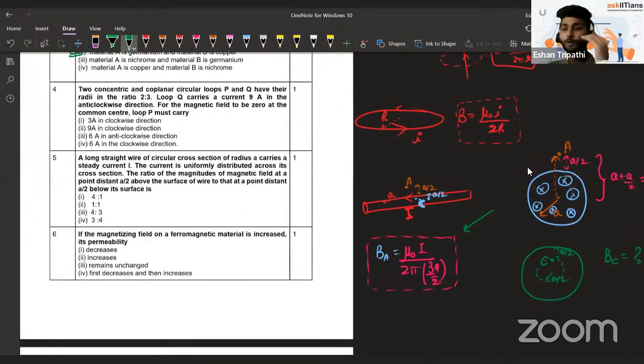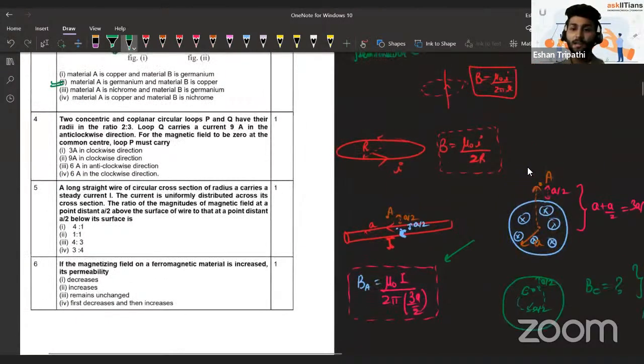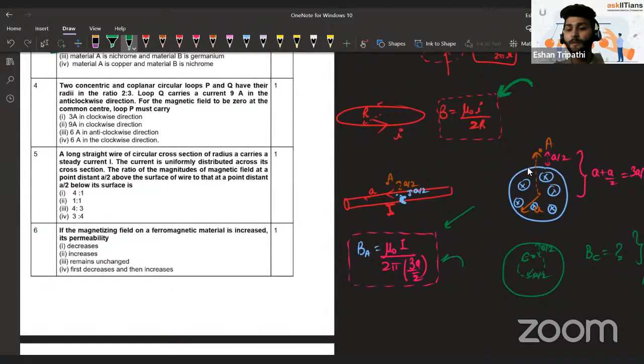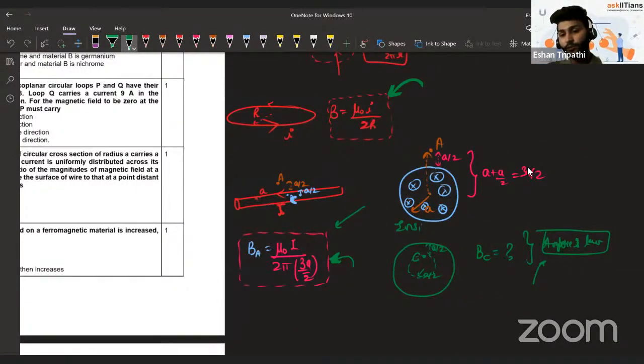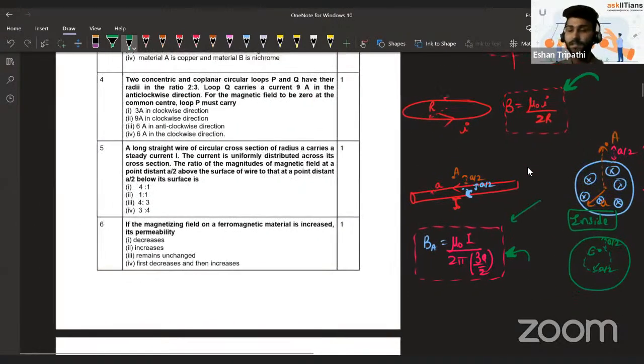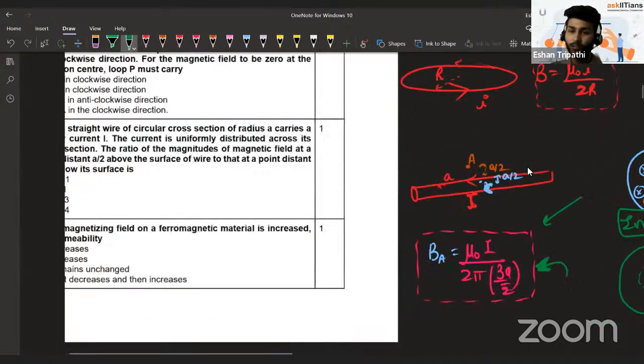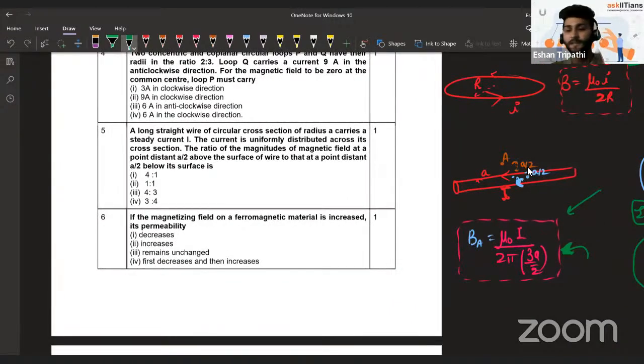Our aim should be to note what all concepts they have given here and ensure that we can use those concepts properly. What are the concepts that we have used here? First of all, the formula in the previous question, the fourth question, mu naught I by 2r. The next formula, mu naught I by 2 pi r, when it's a straight wire and we take the magnetic field outside it. But inside it, we need to use Ampere's law and then get the answer. So these are the small things that we are going to note and ensure that we know these things before going for the board exam this year.